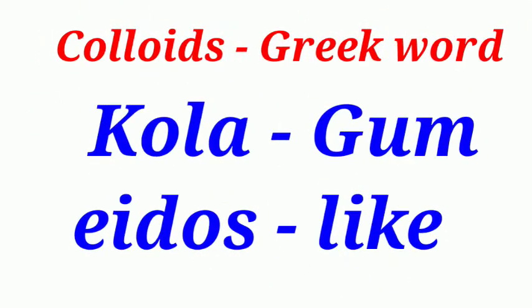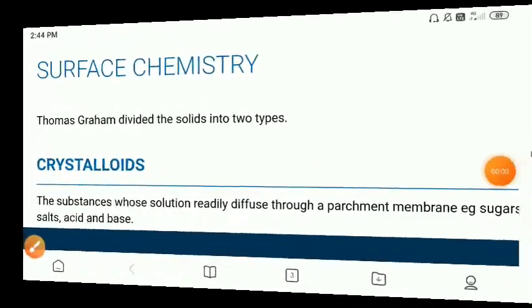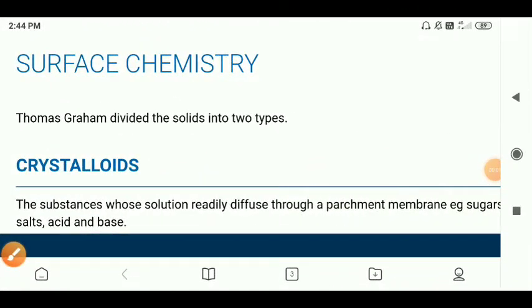Before going to the topic, the word colloid is derived from the Greek word. Kolla means gum, and eidos means like. So, gum-like particles are called colloids. This word is derived from Greek. Now, we will see what colloids are.